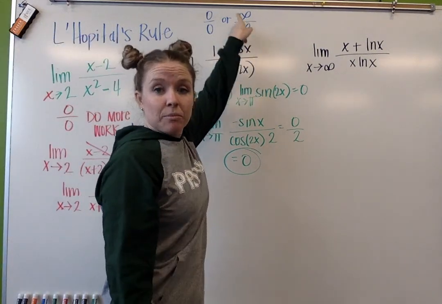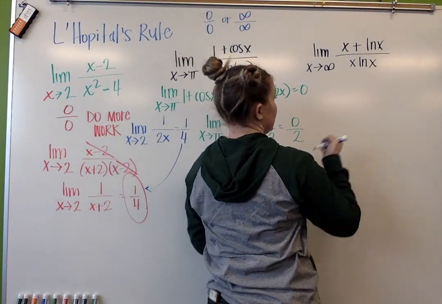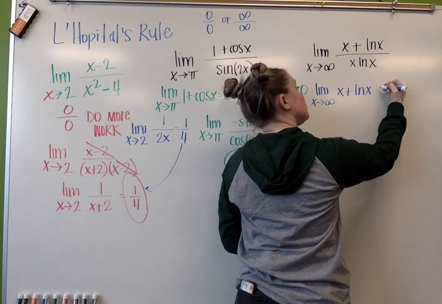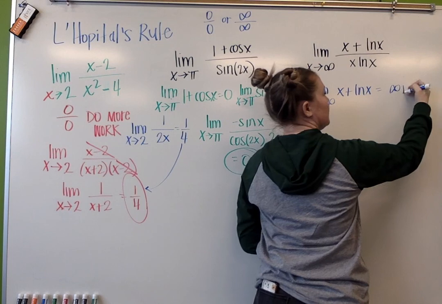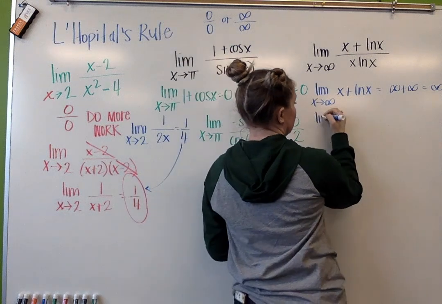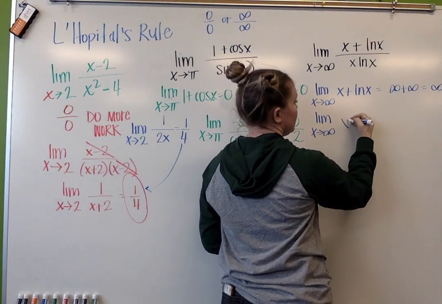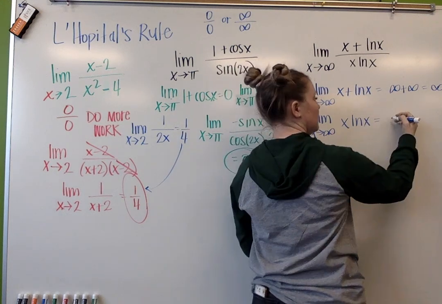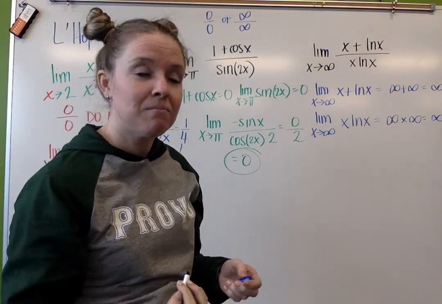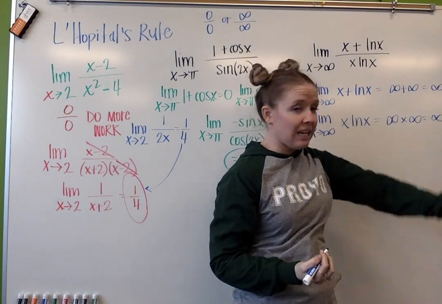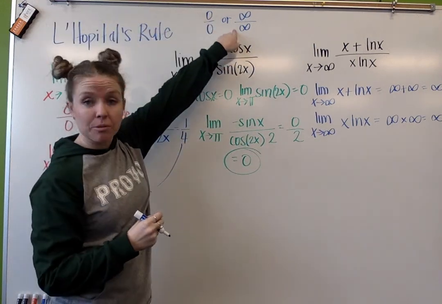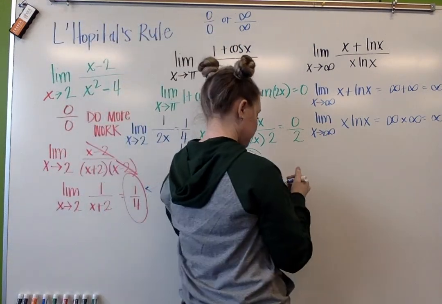Same thing works if we get the indeterminate infinity over infinity, like we would see here. If I take the limit as x approaches infinity of x plus the natural log of x, well, that's going to be infinity plus infinity, which is infinity. Then the limit as x approaches infinity of x times the natural log of x, that's infinity times infinity, which is still infinity. So this indeterminate form is infinity over infinity. Because that's one of my indeterminate forms, I'm going to apply L'Hopital's rule.